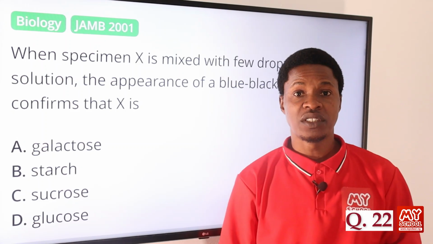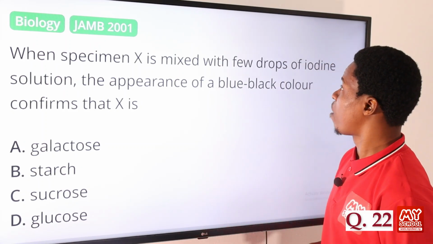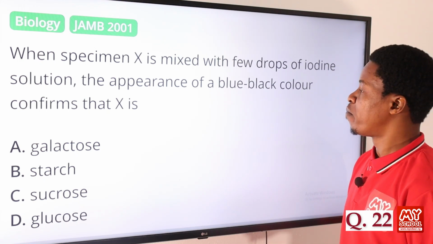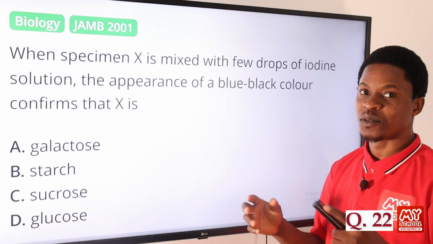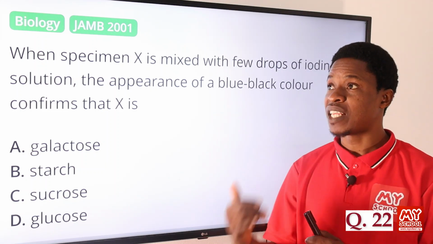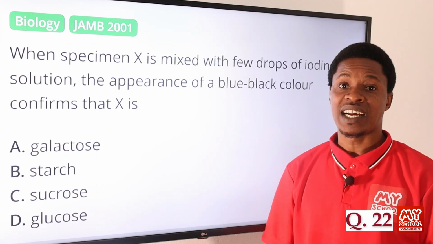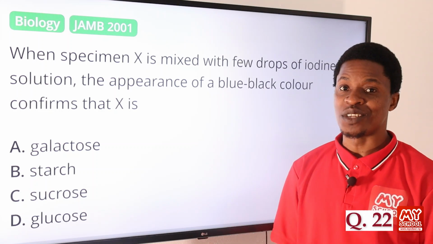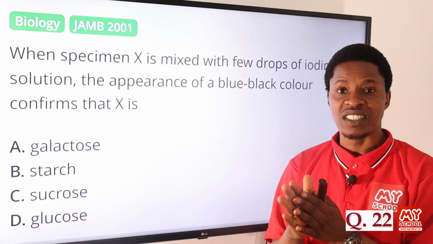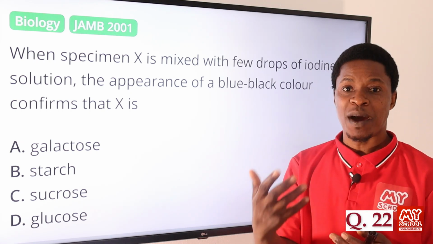Now question number 22. When specimen X is mixed with few drops of iodine solution, the appearance of the blue-black color confirms that X is what? This is a confirmatory test for the presence of starch. You want to check if starch is present in the leaves that carry out photosynthesis. You get the leaf, wash it, and parboil it.